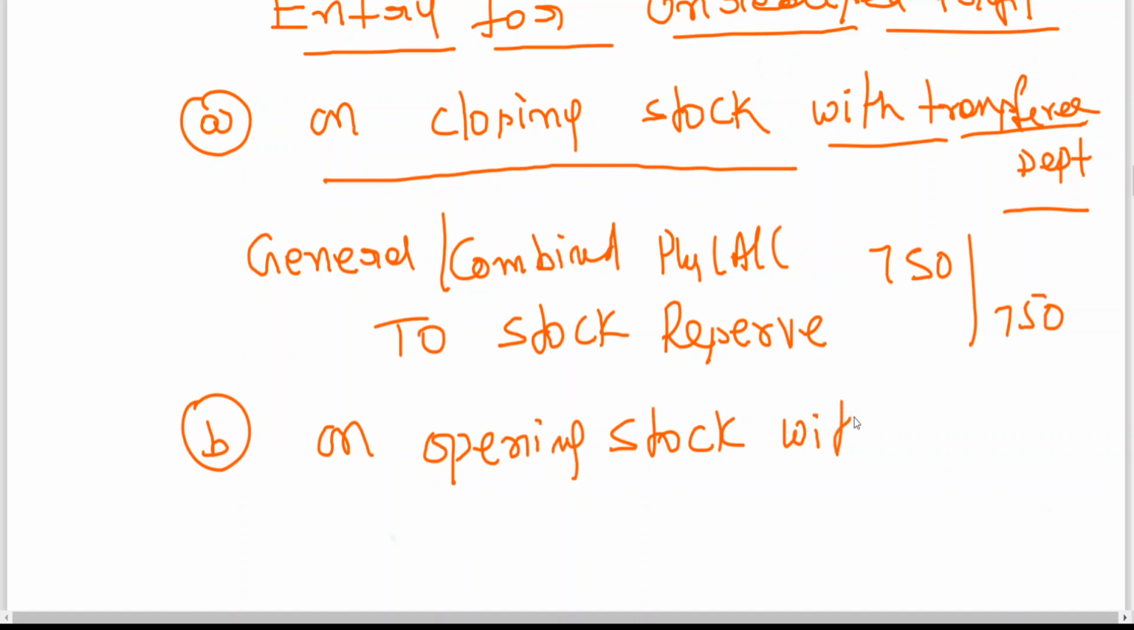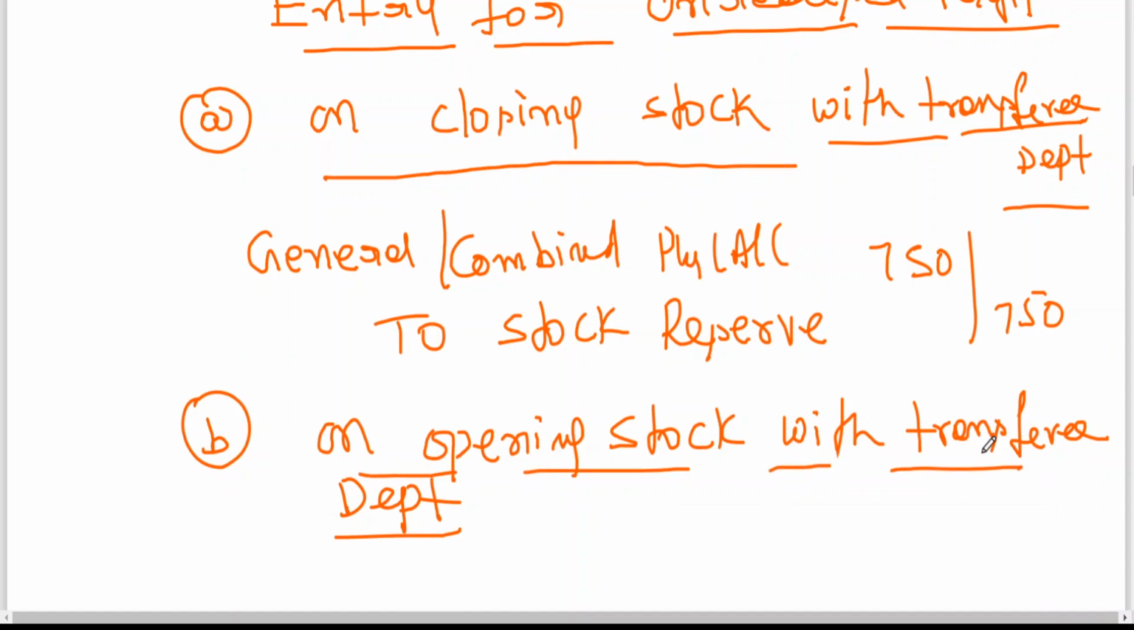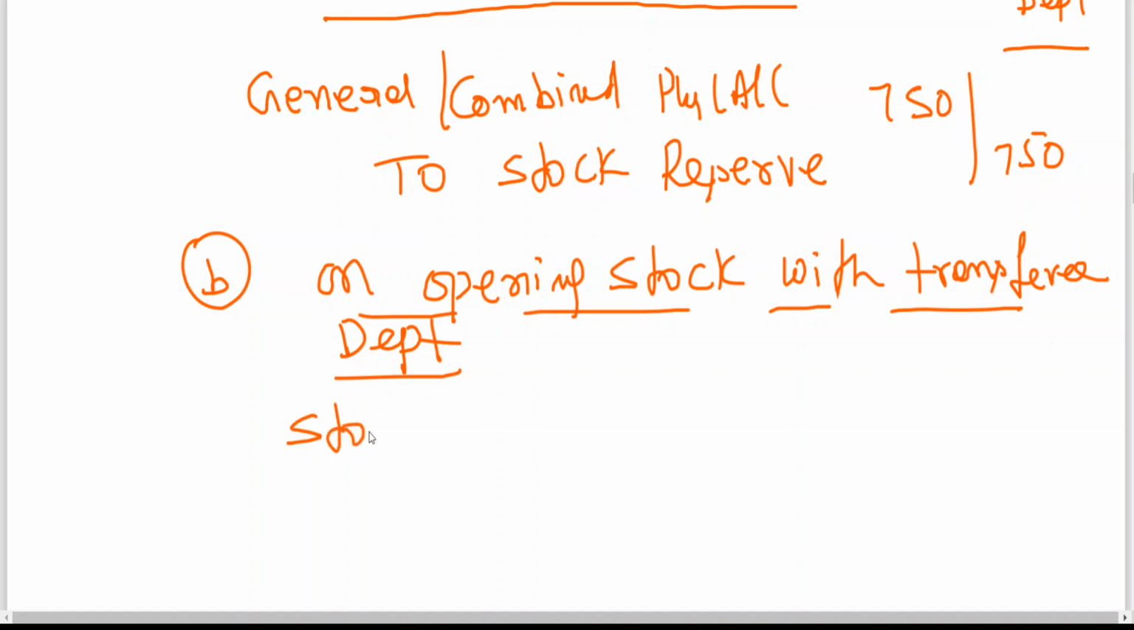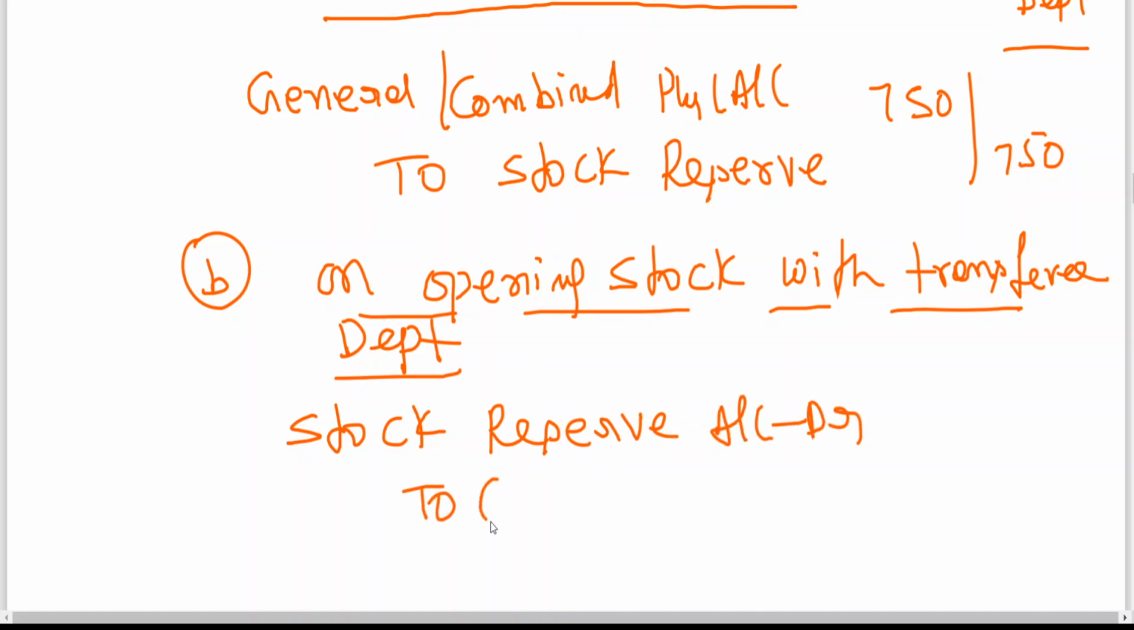On opening stock with transferee department, the entry: simply we reverse it. Stock reserve account. That is why general or combined P&L account will be created. What is the amount we got? 500 rupees.